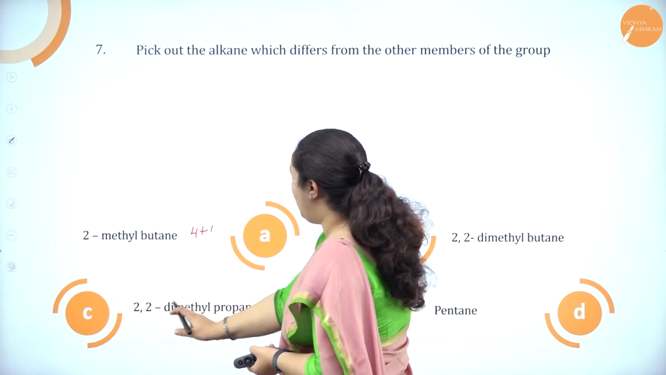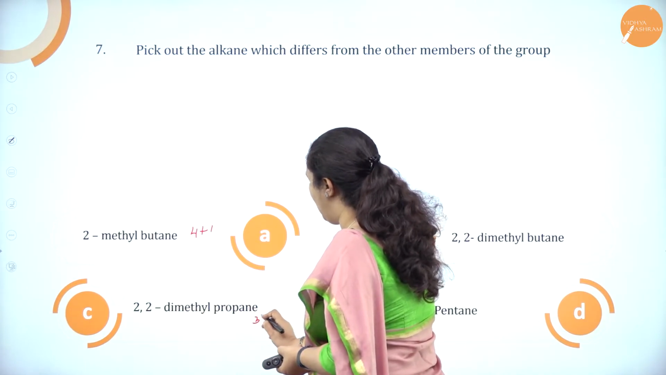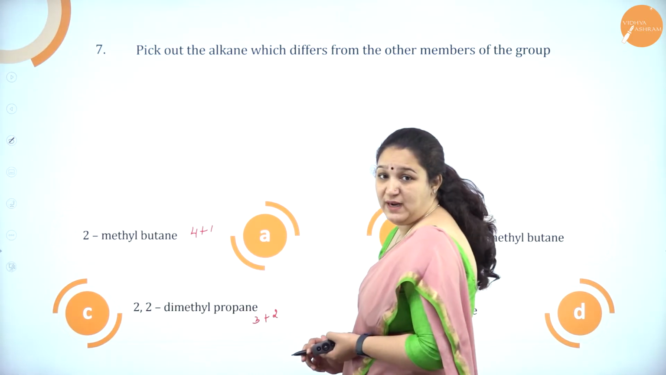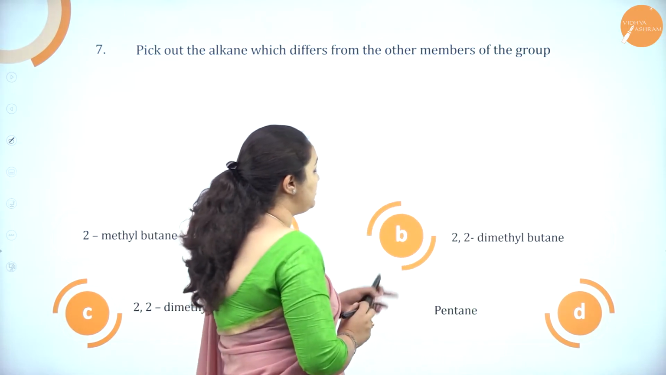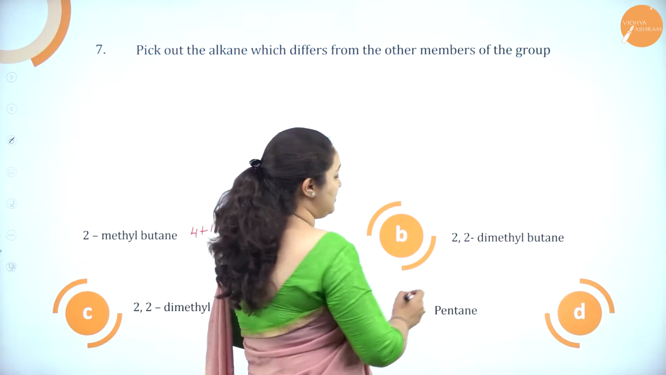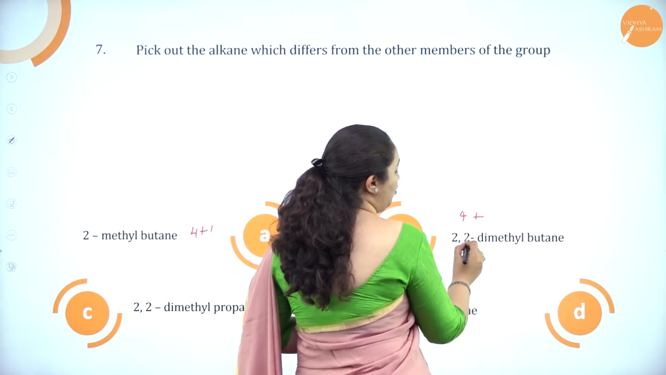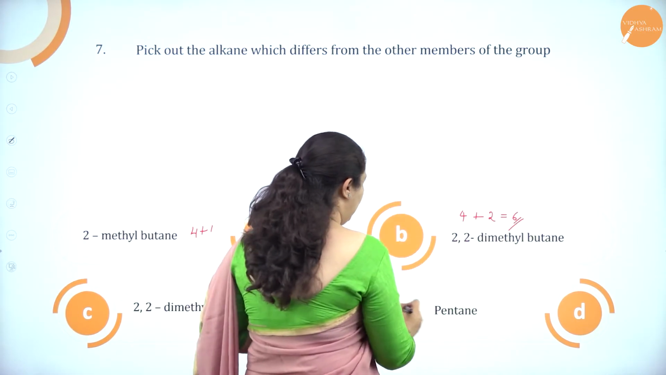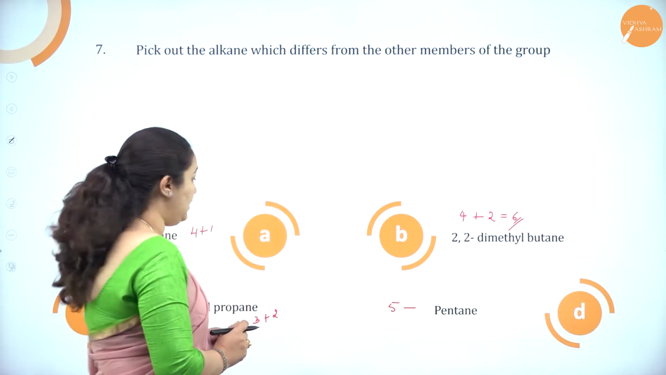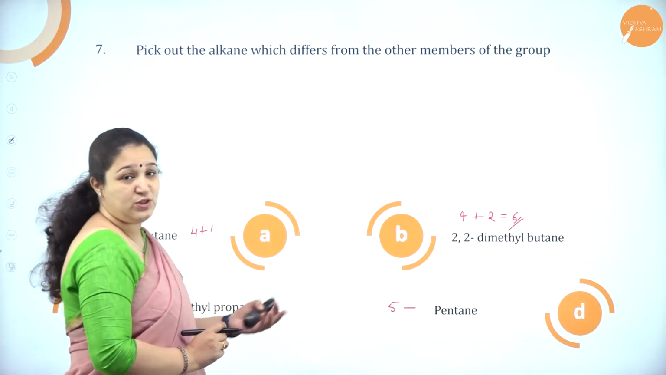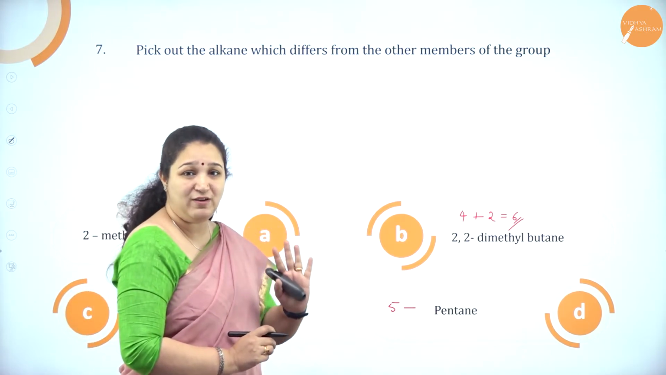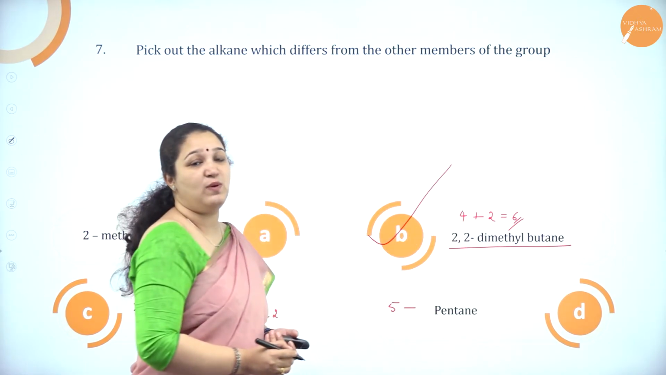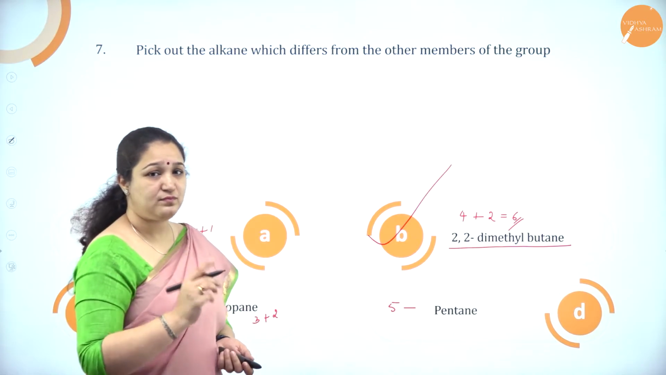Here if you see 2,2 dimethyl propane. Propane means 3 carbon atoms. 2,2 means 2 methyl groups are there. So from there 2 carbon atoms. So again 5. Option B, if you see, 2,2 dimethyl butane. Butane means 4 carbon atoms. Again 2,2 dimethyl means it is again 2. Here it is 6 carbon atoms. And here we know it is 5 carbon atoms. Here option A, option C and option D have all the alkanes with 5 carbon atoms except for option B in which there are 6 carbon atoms. So this is the one which is odd one out. Okay. Next one.